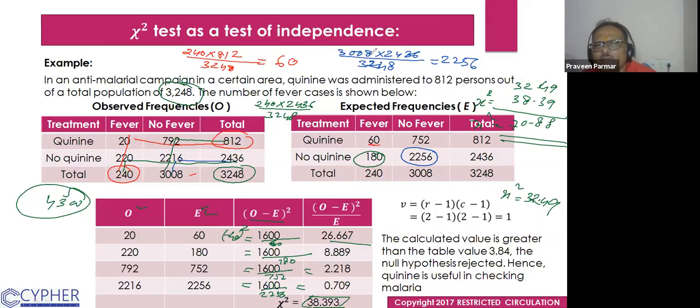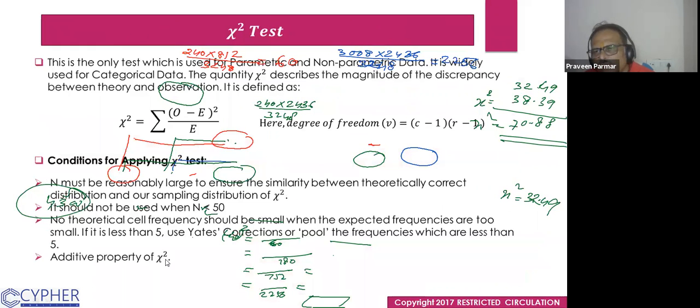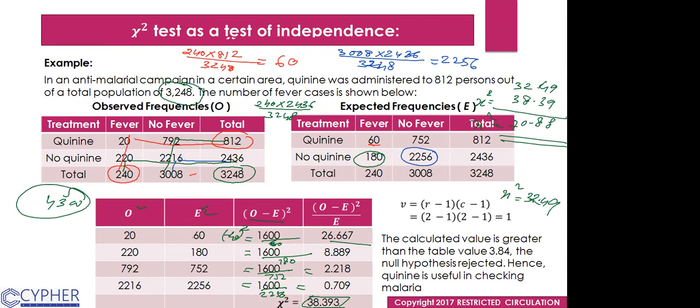This property I have written here: additive property of chi-square. That is the additive property. Does that make sense to everyone? Yeah. Yes, sir.